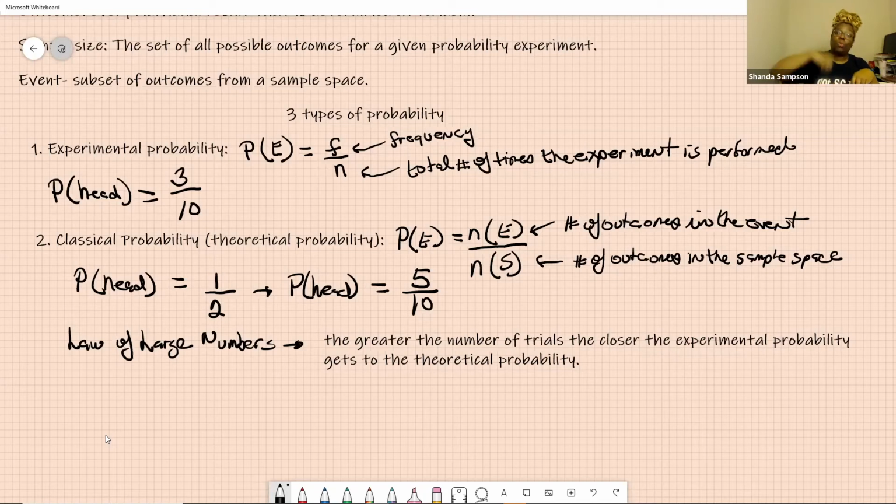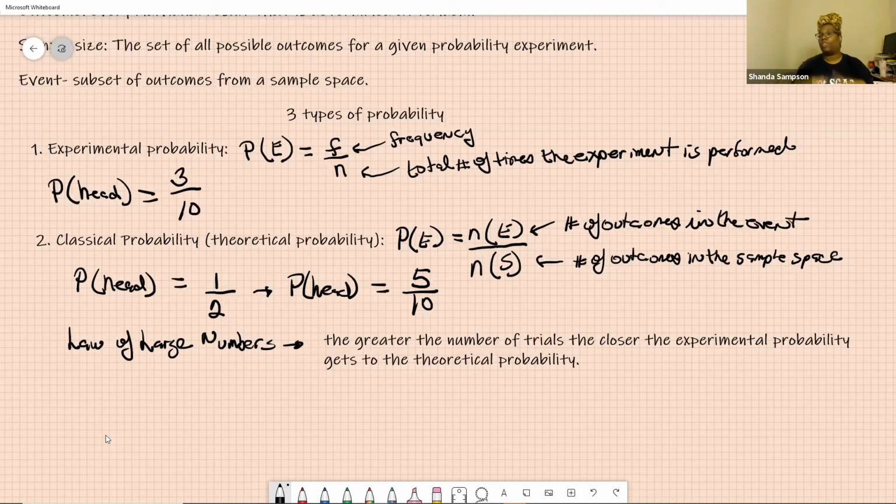But if I threw my coin 5 million times, it will get closer and closer to my classical theoretical probability, the probability that should be happening. So the more trials that I do, the closer it will get to that theoretical probability. So individual probabilities don't matter on that small scale. As we do more and more trials, you'll see that our numbers will become closer and closer together.